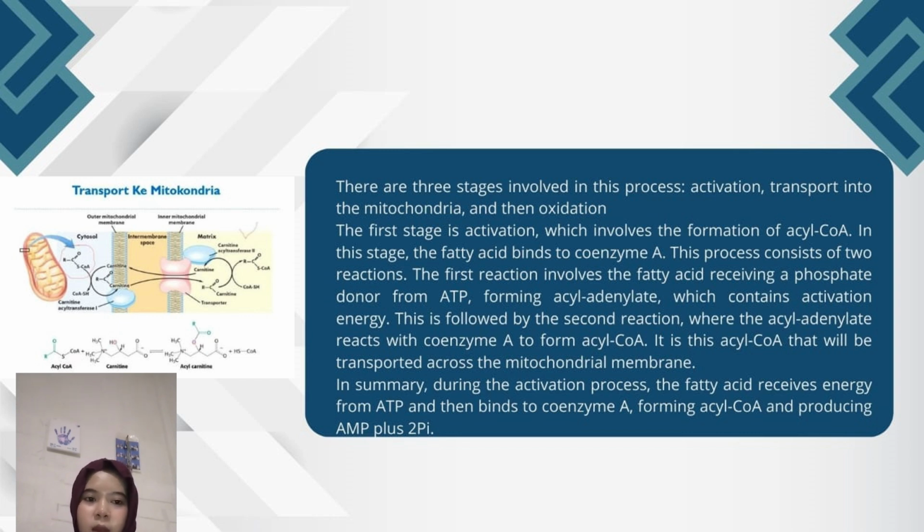First, the activation stage. This is the process of forming acyl CoA. In this step, the fatty acid binds to coenzyme A. This process consists of two reactions. In the first reaction, the fatty acid receives a phosphate from ATP to form acyl adenylate, which contains energy for extraction.